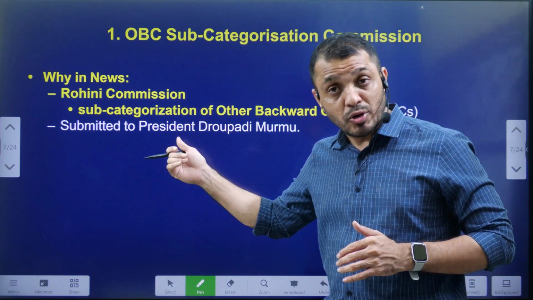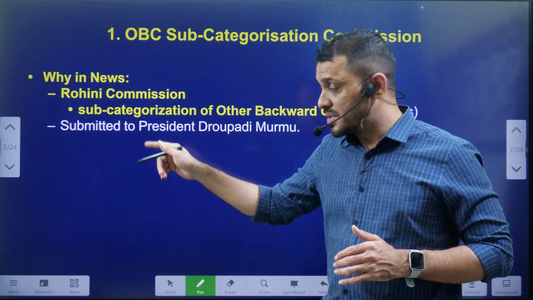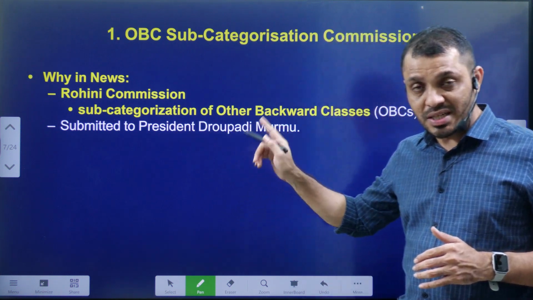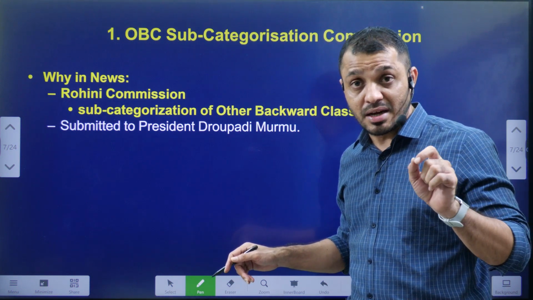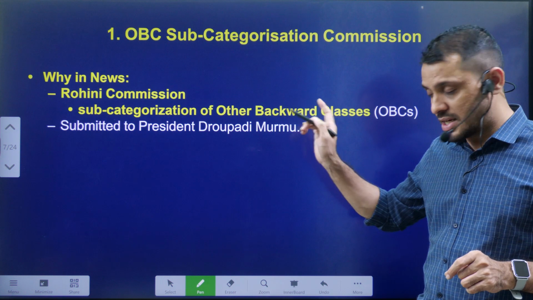They were appointed by the President and they submit the report to the President also. That is what they did on their last working day, two days back on Monday. On their last working day, they submitted this report.